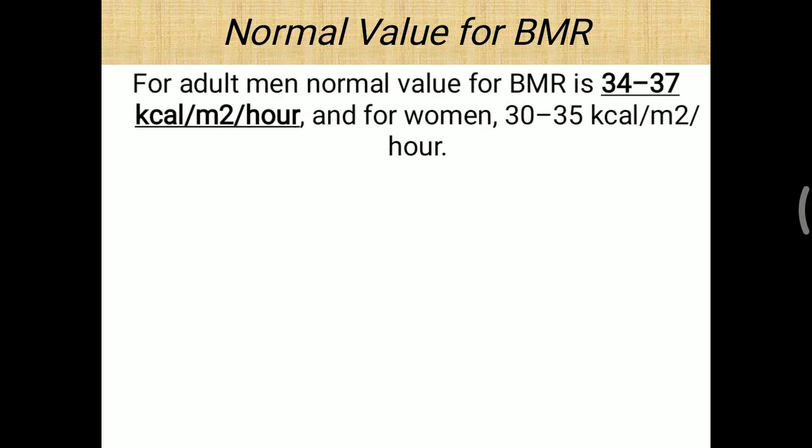But simple, it is already calculated, so you can remember directly that for adult men the normal value of BMR is about 34 to 37 kilocalorie per meter square per hour, and for women that is 30 to 35 kilocalorie per meter square per hour, which is somewhat lower than the men.